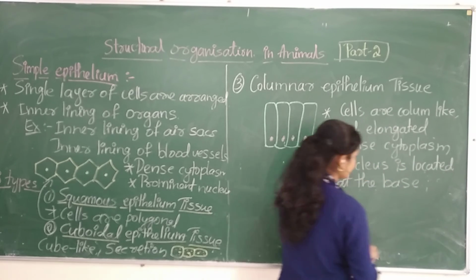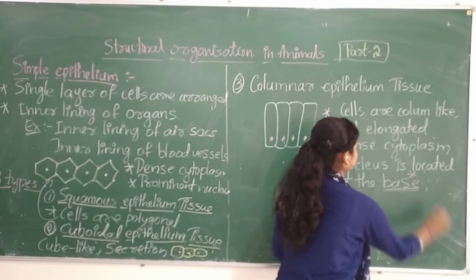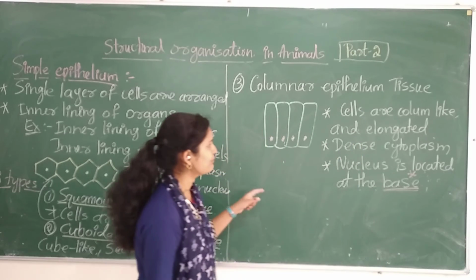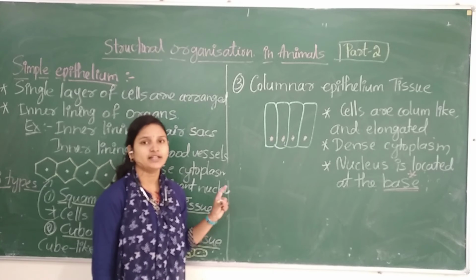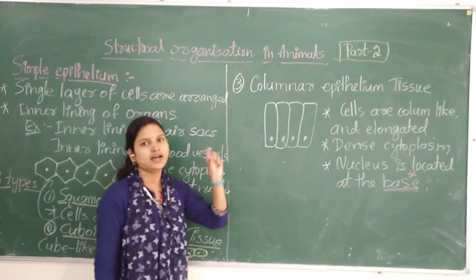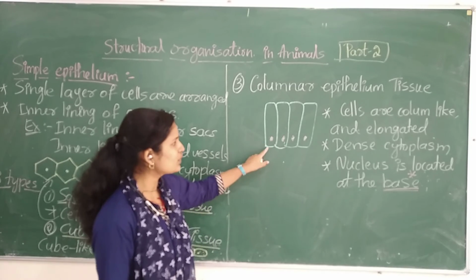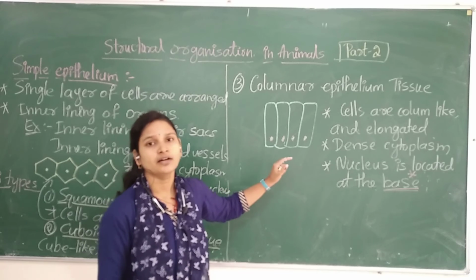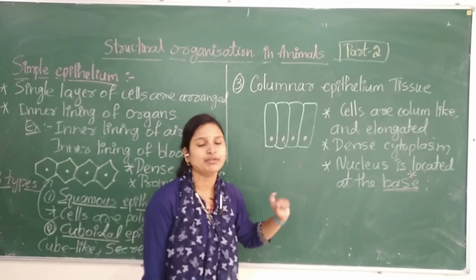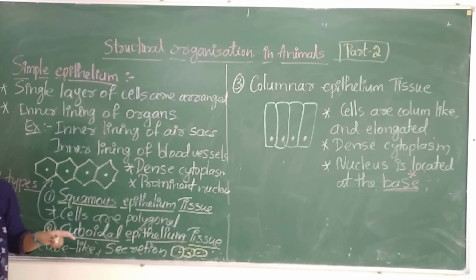In columnar epithelial tissue, the cells have the shape of a column, the nucleus is located at the base, and there will be dense cytoplasmic content. So can you tell me what is the location of columnar epithelium?